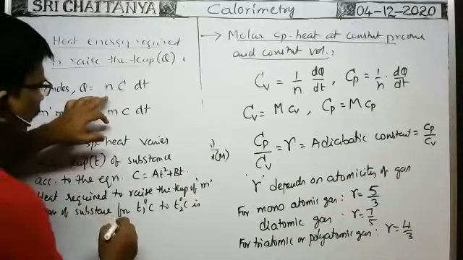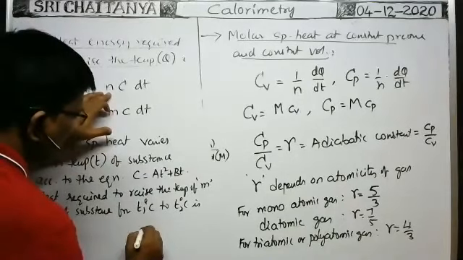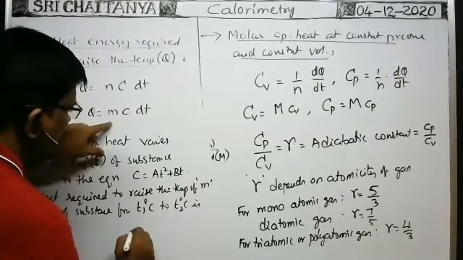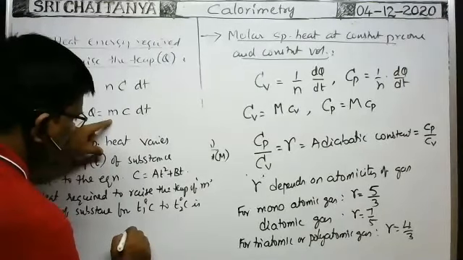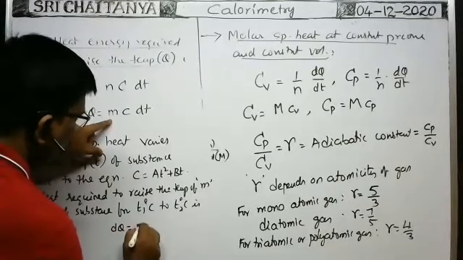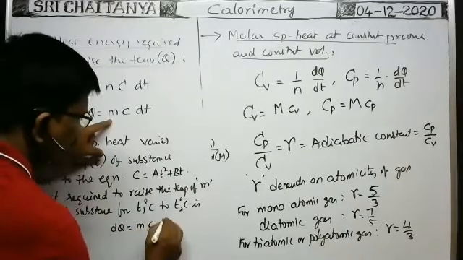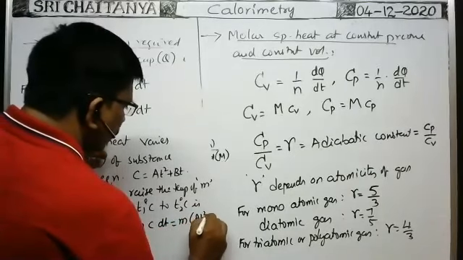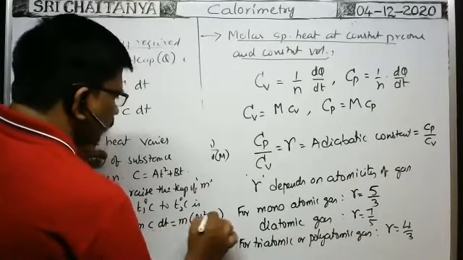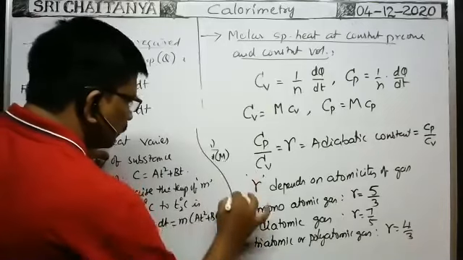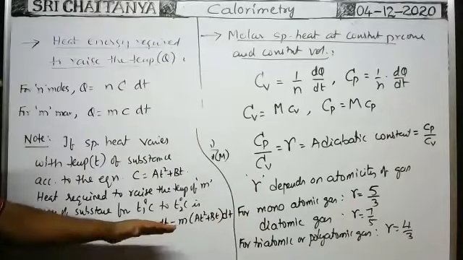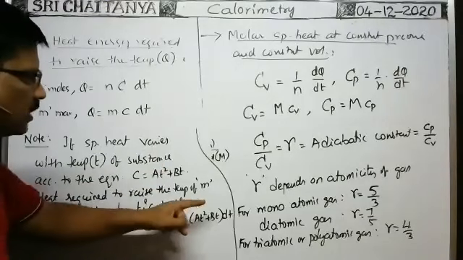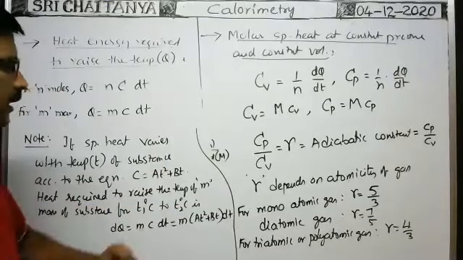That's why for a small rise of temperature dT, the heat required is dQ equal to m into C into dT, that is equal to m into (A T square plus B T) into dT. It is the amount of heat required to raise the temperature of the m mass of the substance by a small change of temperature dT.